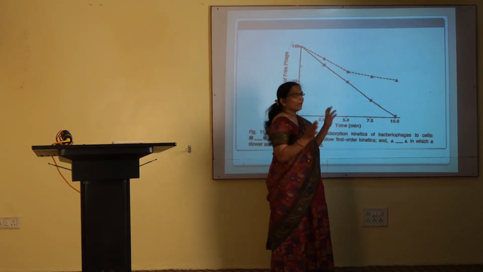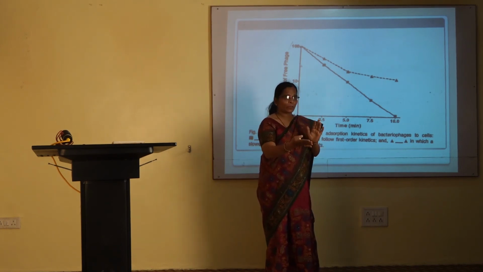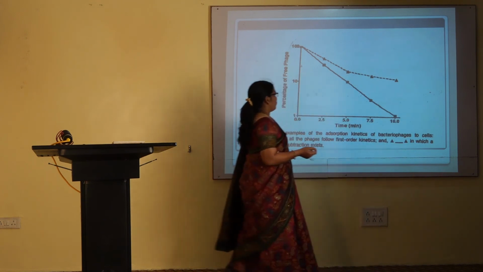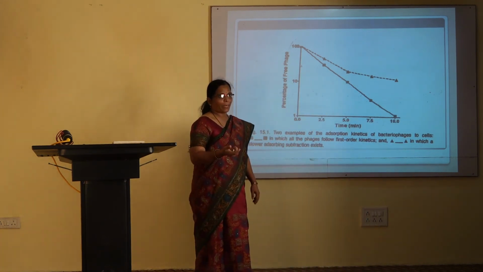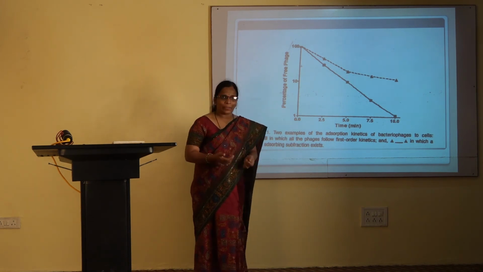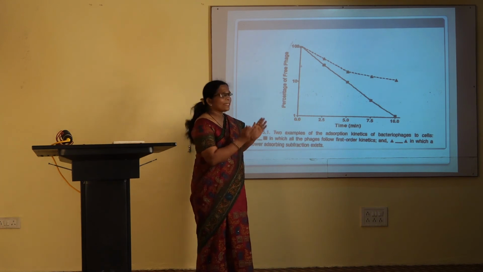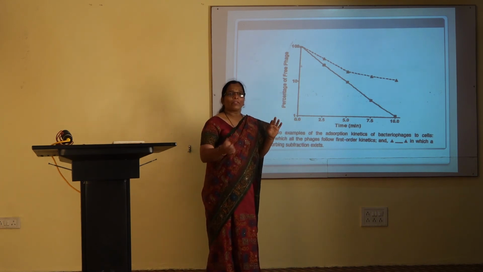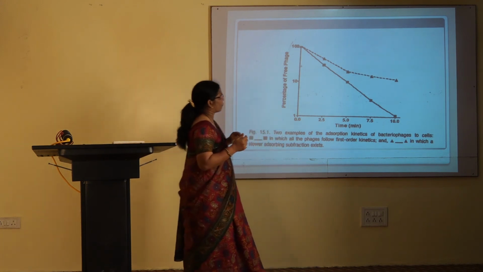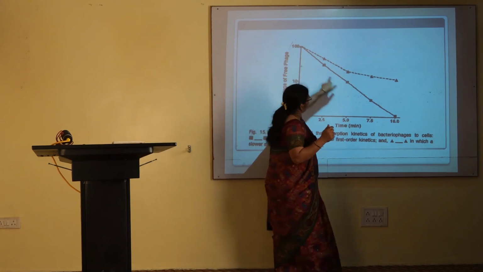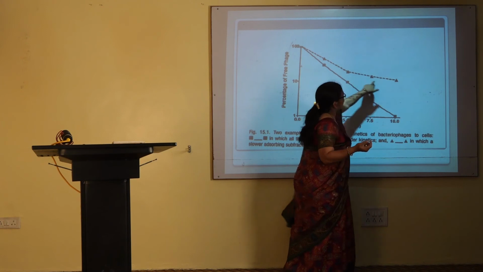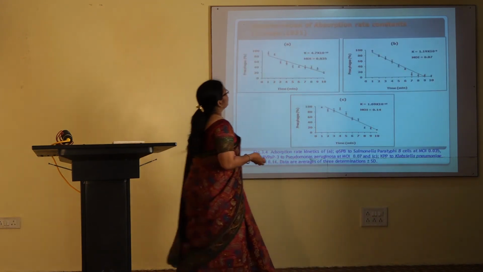Practically, after a specific time period of adsorption or attachment, still at the end of 10 minutes there are phages which are left, residual phage particles we say. That means during the adsorption process some kinds of hindrances are created which inhibit adsorption or attachment of phages onto the host cell surface. So this graph tells you that theoretically this is the thing, but practically this doesn't happen. Next.